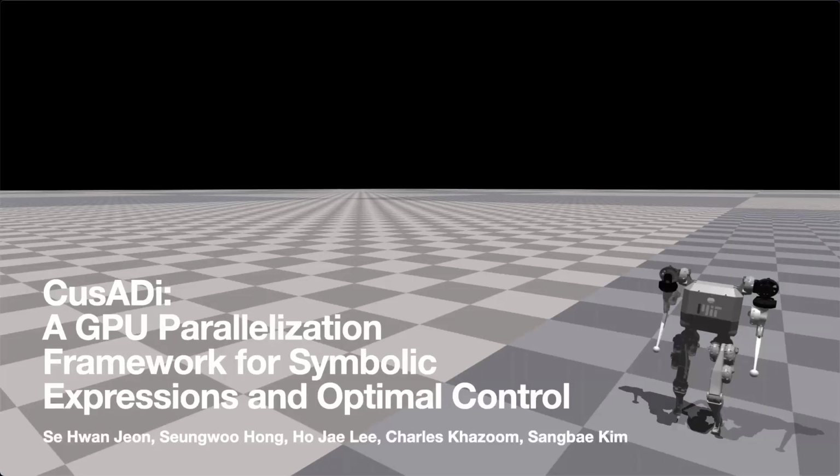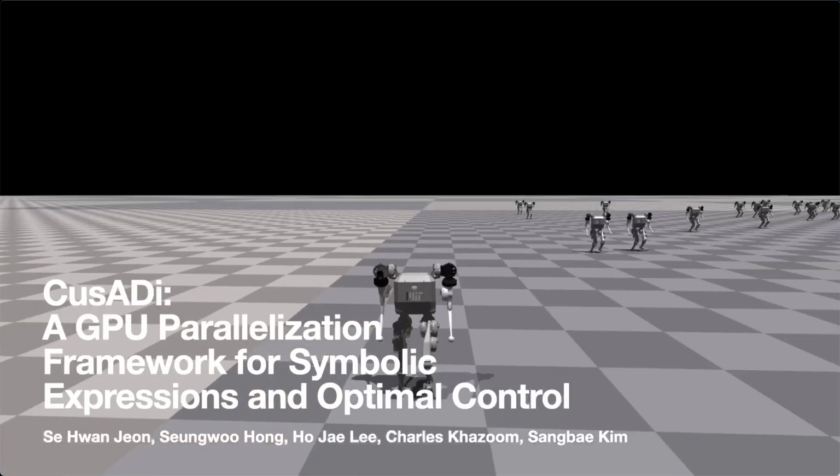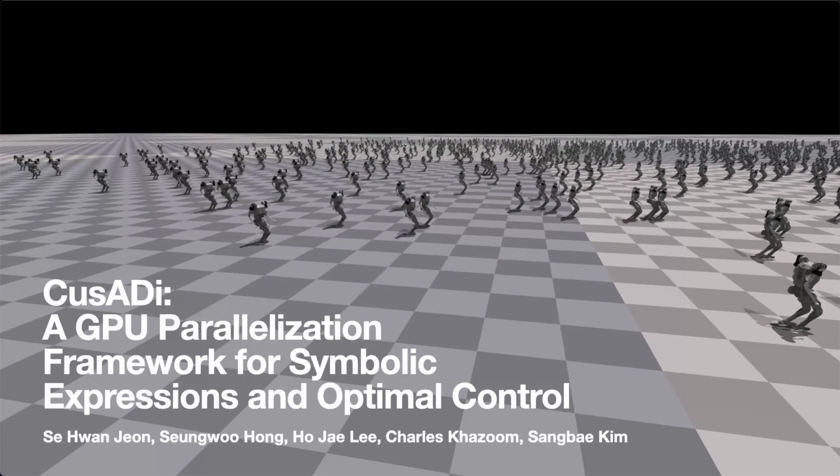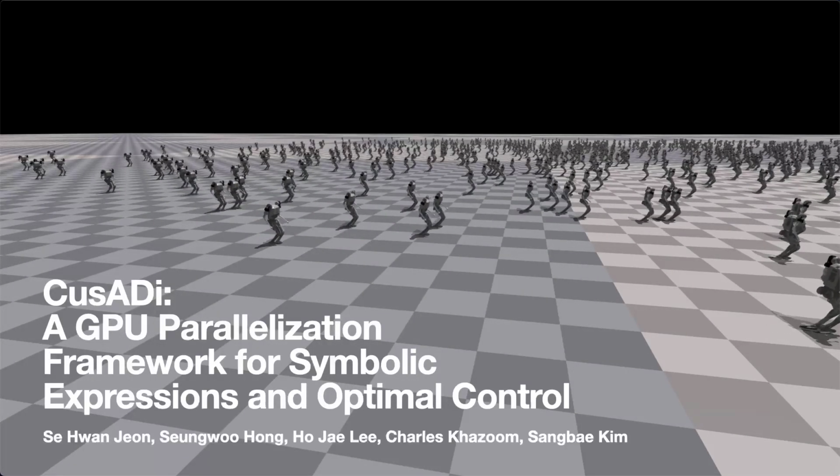This is a supplementary video for our paper detailing CusADi, our framework to parallelize expressions on the GPU with applications for optimal control. One of the main results of our work is approximating MPC so that it can be evaluated as a closed-form expression, as seen in the background. With CusADi, we can parallelize this controller across any number of environments, which we do here with NVIDIA's IsaacGym.